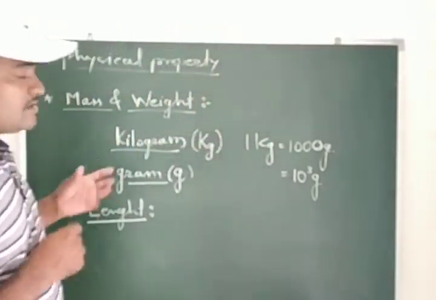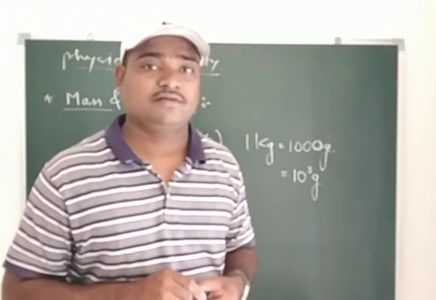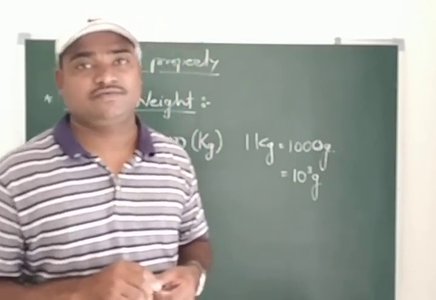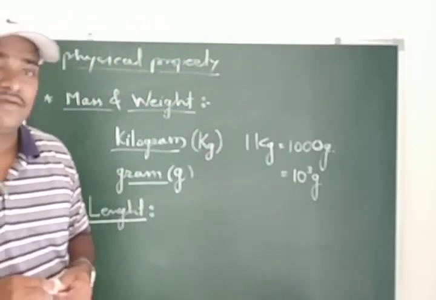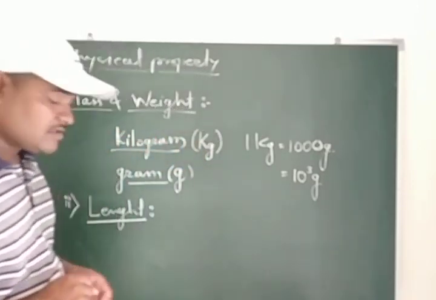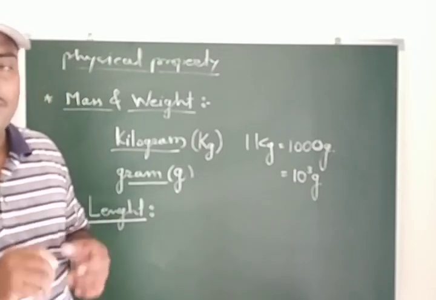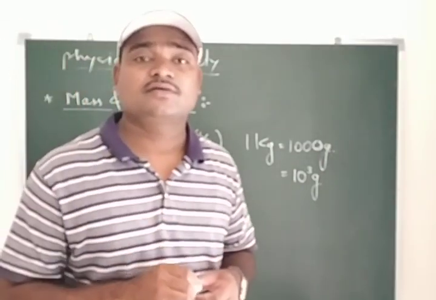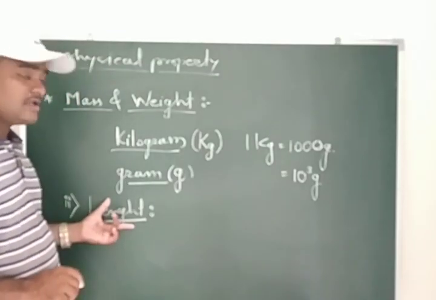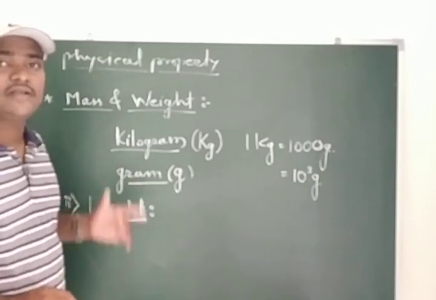But in chemistry, for which quantities we measure length is very important, and that is if you want to measure the atomic radius, bond length, wavelength. For all these things we need the physical quantity length.